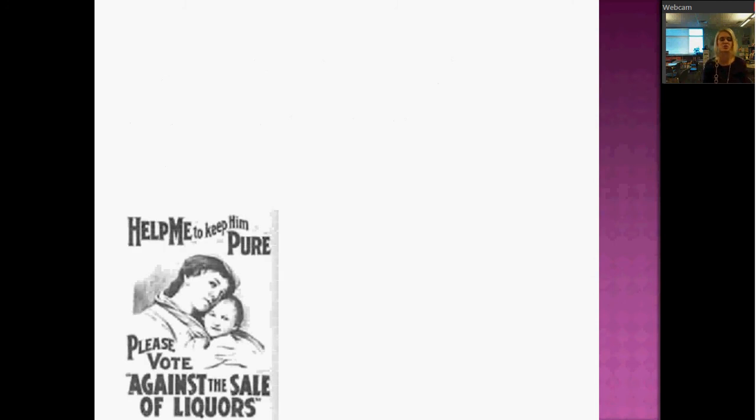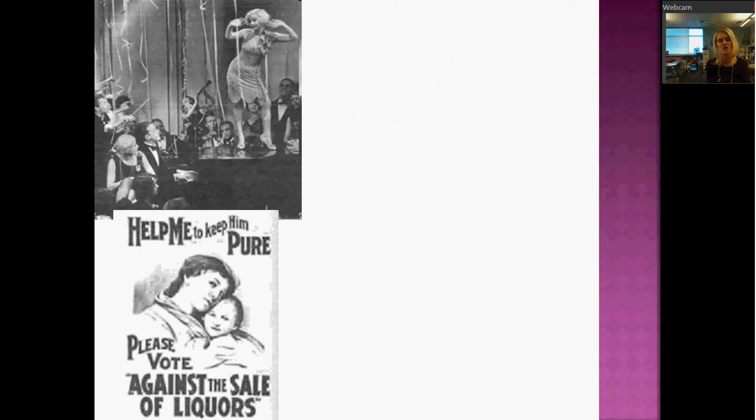So just some photographs here that we've got. This is just one of those posters of someone who is for Prohibition. This picture is actually from a film, but this might be what a speakeasy would look like. And it's this fear that people said, this is going to be the root of all the social problems. But it's really the effect of organized crime that's the major issue.